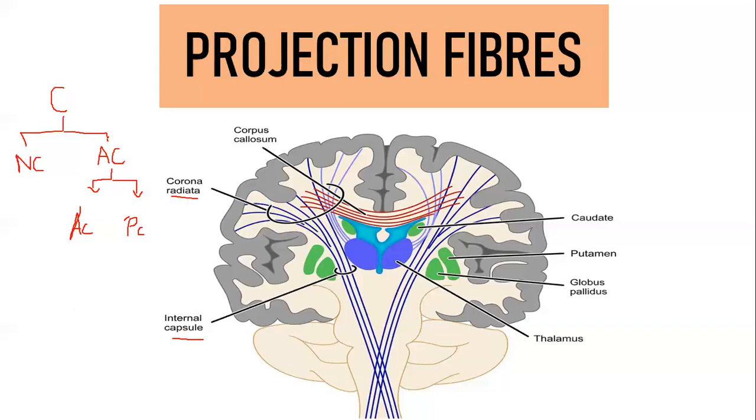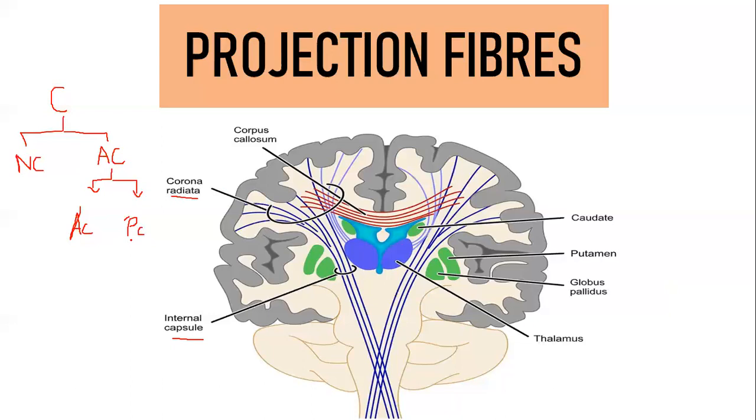Whereas if you take allocortex, you are going to have something called fornix and then fimbria. So these are found in lower animals. Okay, so you have neocortex, allocortex. The projection fibers concerned with neocortex are internal capsule and corona radiata. And the projection fibers concerned with your allocortex, which in turn includes your archicortex and paleocortex, are going to be fornix and then fimbria.